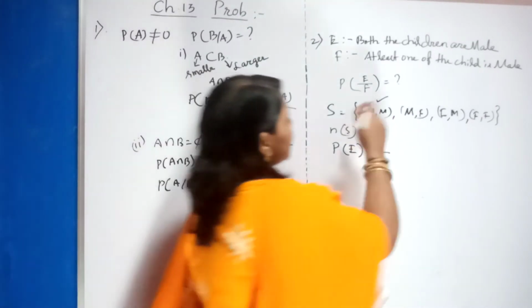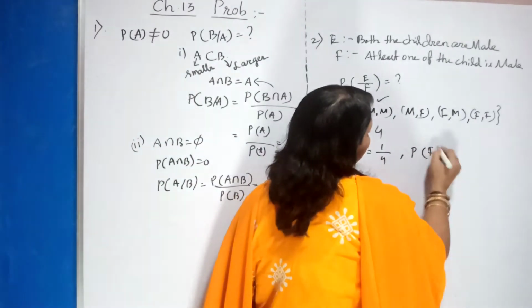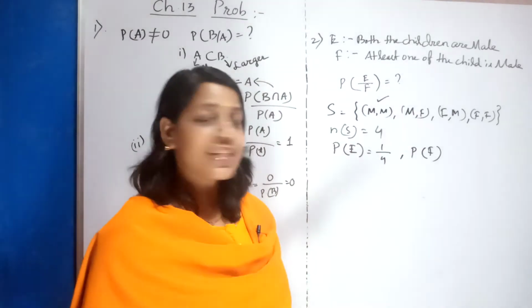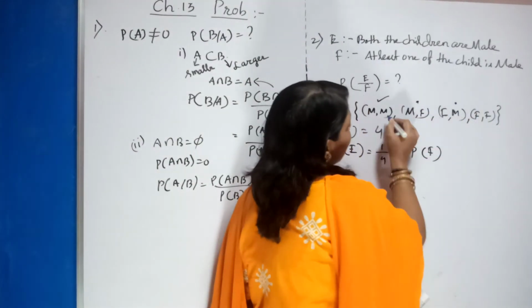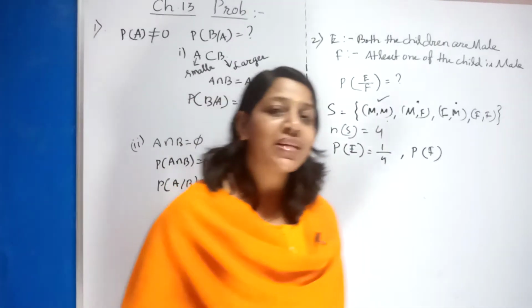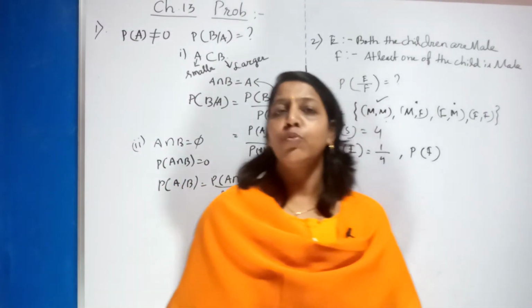Clear? Now second case. Probability of F. At least one of the children is male. Where is it? At least here it is one male. Here it is one male, here also at least one male. See the example I will give you, you will get more clarity.